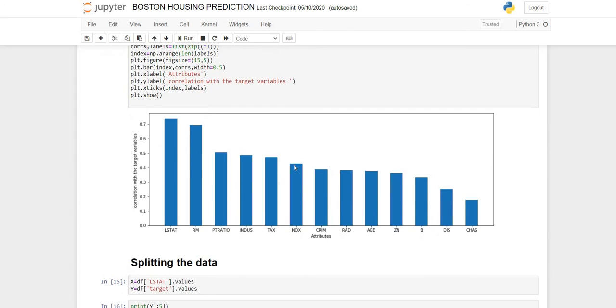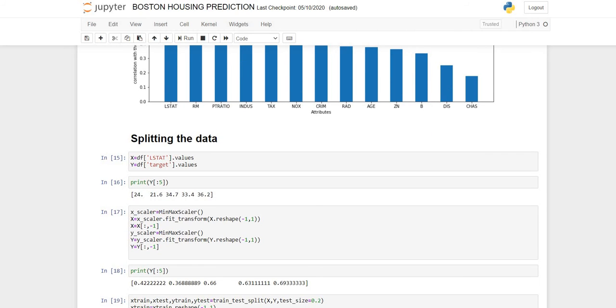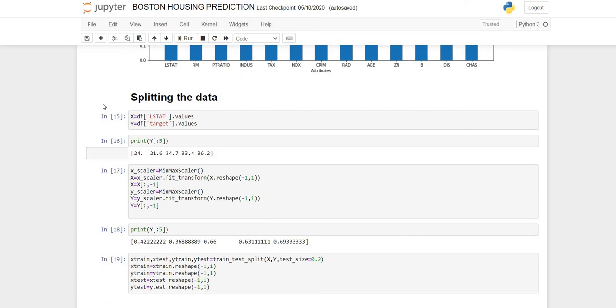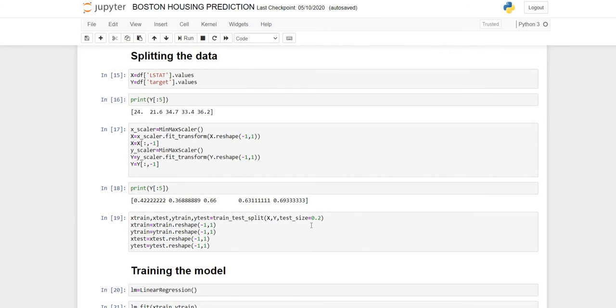After that we go to the next step, that is splitting the data. Here in splitting data, as you can see, 80% train data is used and 20% test data is used. The 80% train data is the data set which I am using to train the model, and the 20% will be used for predictions.